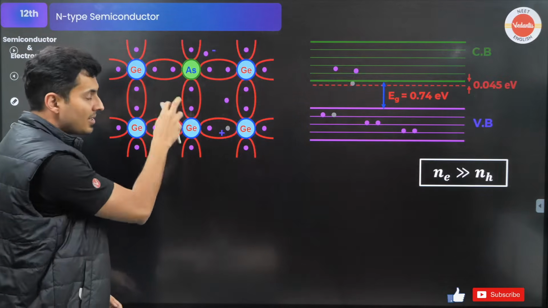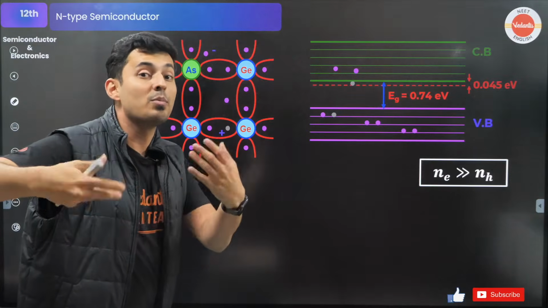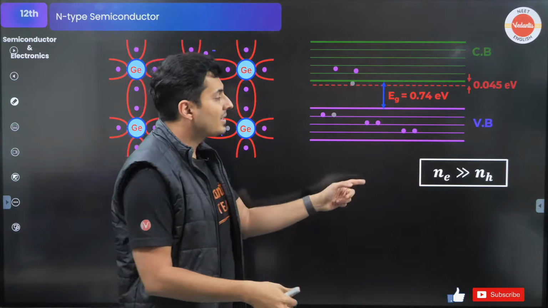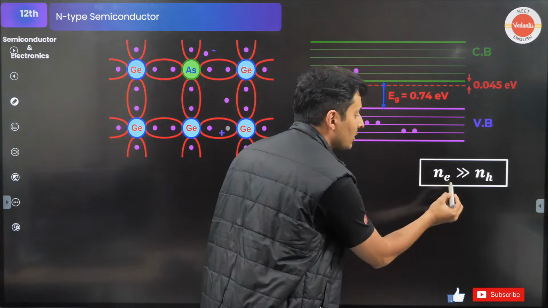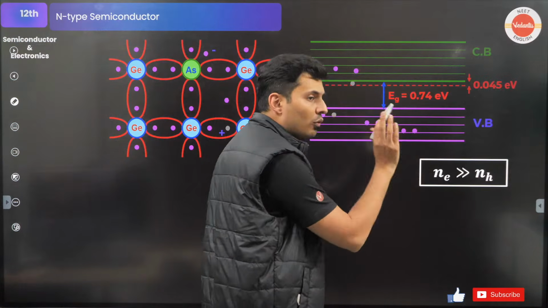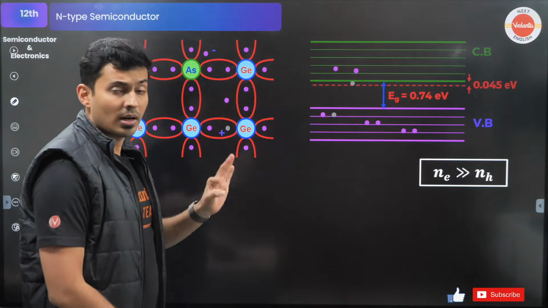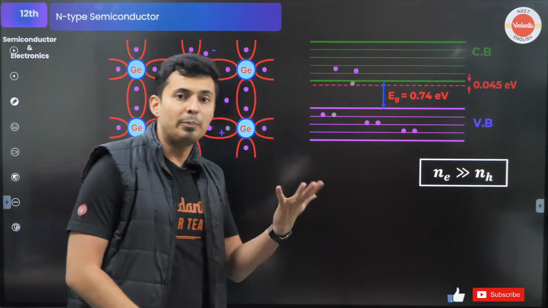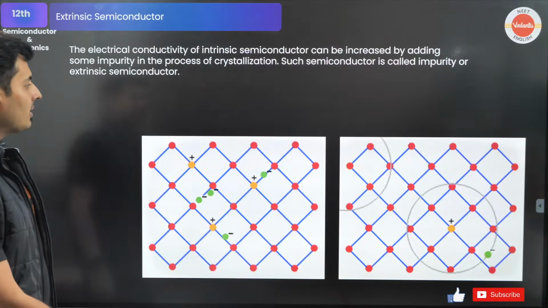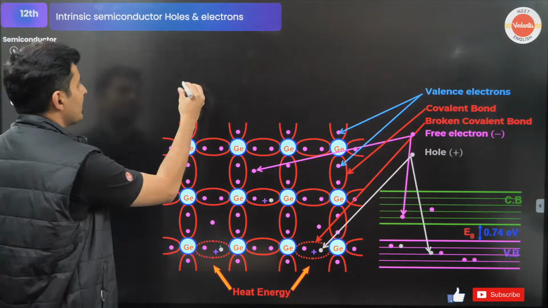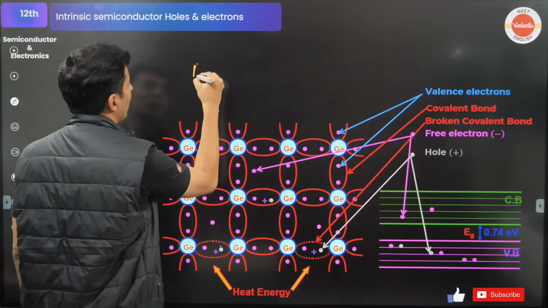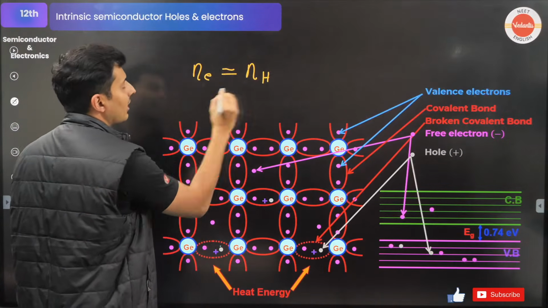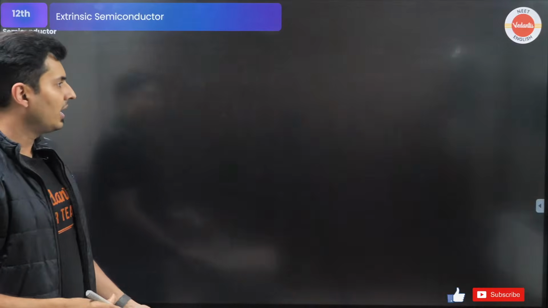This electron is in excess compared to holes, because it's like musical chair, everybody agrees. So you will see the number of electrons is much larger than the number of holes. Holes are like chairs, electrons are like the people. But in case of intrinsic semiconductor, one can say the number of electrons is equal to the number of holes. The concentration is the same. It is definitely going to be the same.